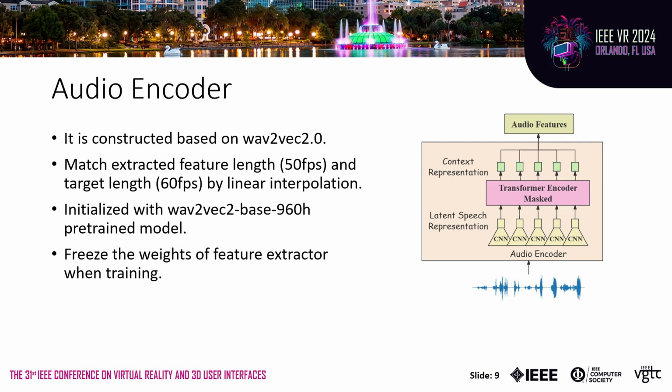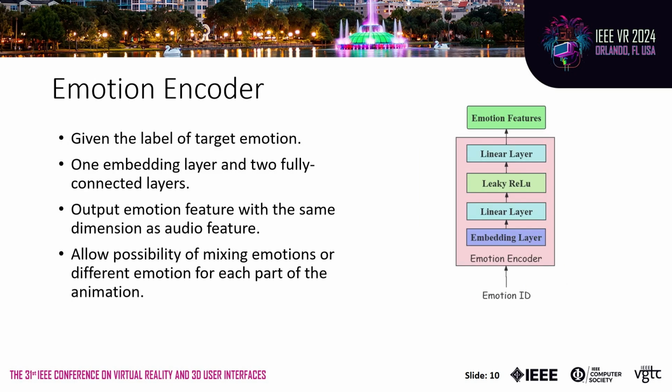The audio encoder is based on Wav2Vec2 and initialized with the pre-trained Wav2Vec2 base 960h model. Compared with traditional MFCC spectrogram, it can better extract audio features. When training, the weights of the feature extractor are frozen.